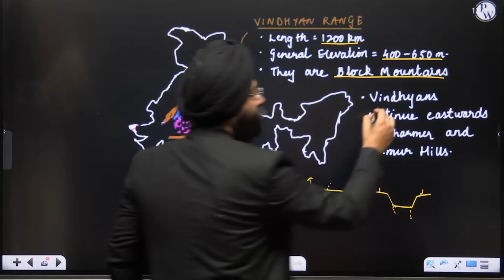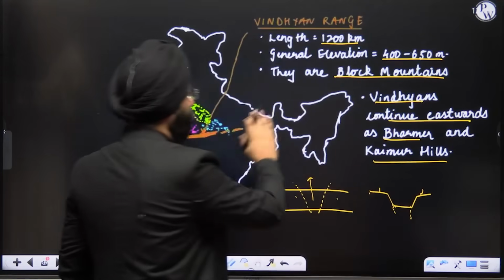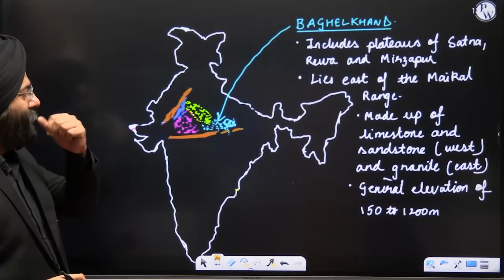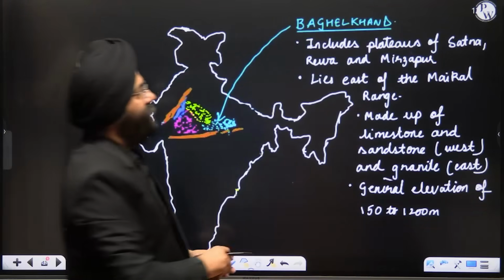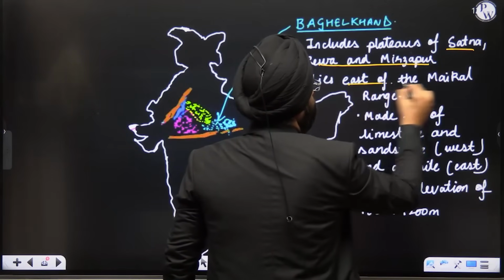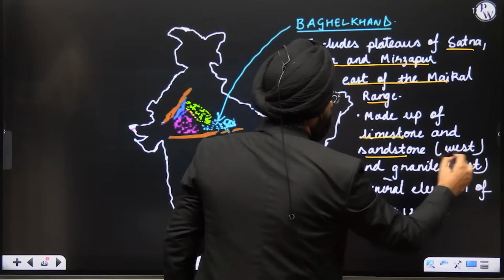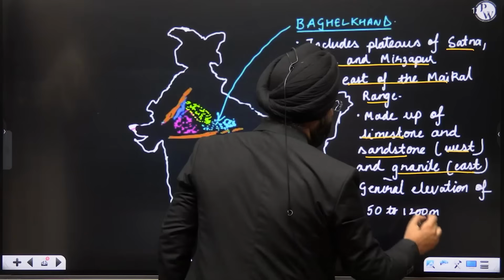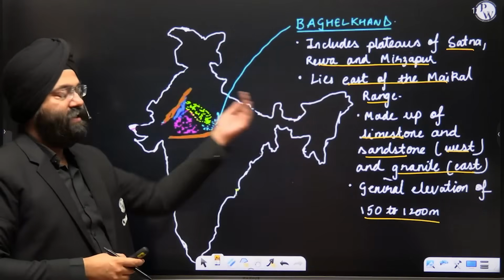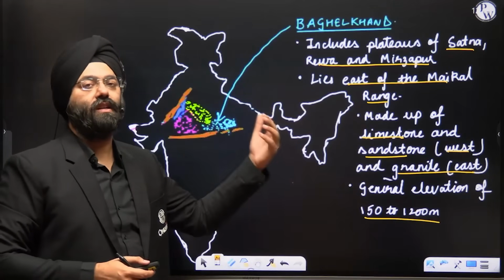Now when we say about Vindhyans, they continue eastward as Bharner and Kaimur hills, which we see in this form, right? This is the Vindhyan range. Now comes the Baghelkhand plateau. This includes the plateau of Satna, Rewa and Mirzapur, lies east of the Maikala range, made up of limestone, sandstone in the west and granite in the east. General elevation is 150 to 1200 meters. Again, you should remember the western side is majorly composed of sandstone. The eastern side is majorly composed of the granitic rocks.